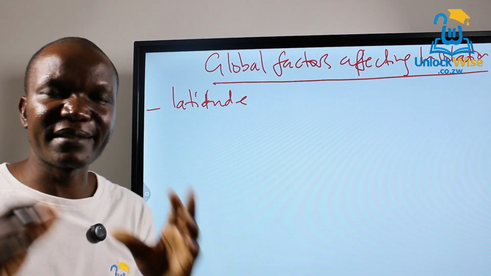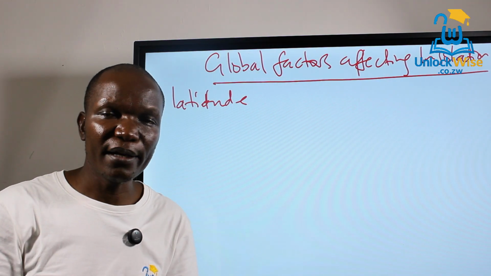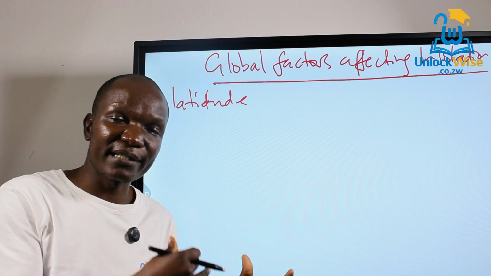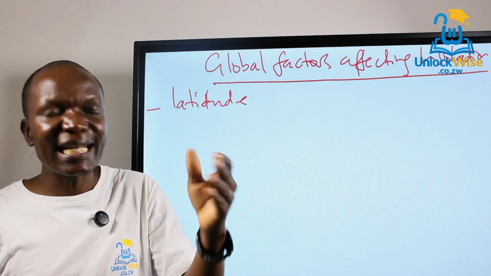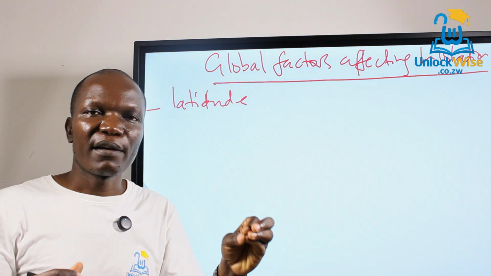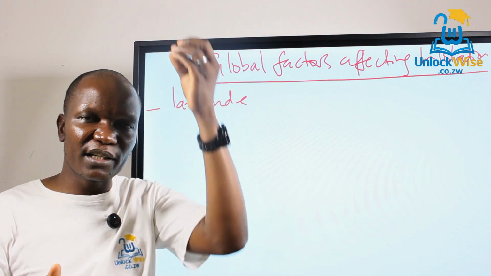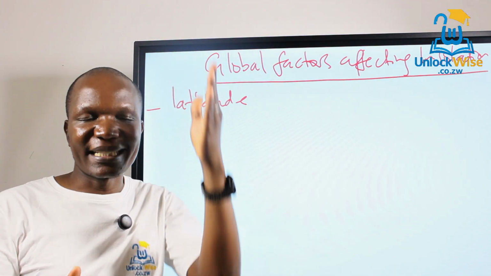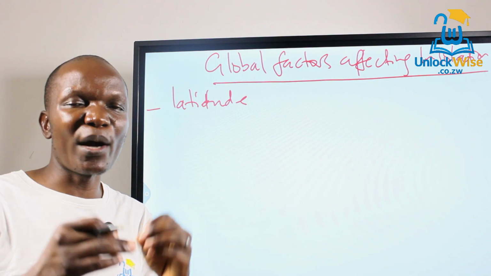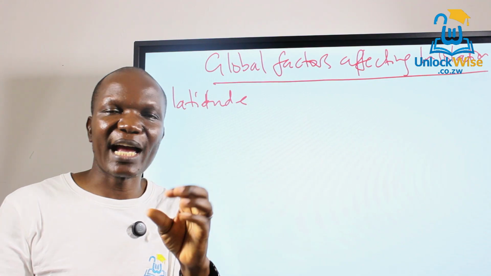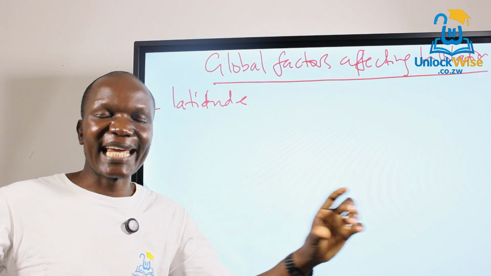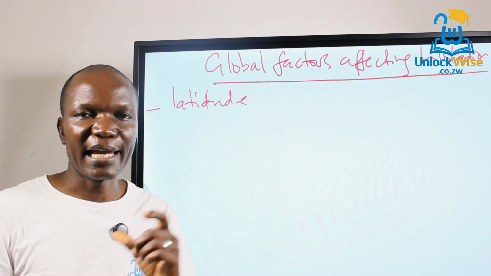Latitude is simply distance from the equator. Like what I've explained before, areas right by the equator and in the tropics receive a lot of insolation. Why? Because the sun reaches those places at right angles. So they receive more insolation and have a higher temperature than high latitude areas.